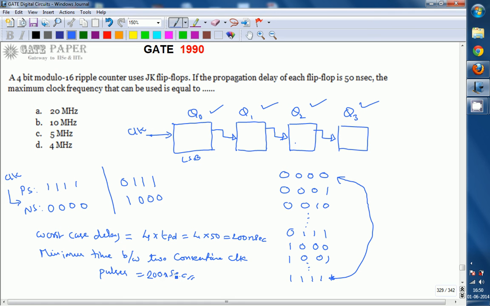So 200 nanoseconds is the minimum time between the clocks, and the maximum rate of frequency is f maximum, which is 1 by T minimum. That is 1 by 200 nanoseconds, which is 5 megahertz. So the right answer for this question is C, 5 megahertz is the clock frequency, since you must maintain a difference of 200 nanoseconds between two consecutive clock pulses. Thank you.